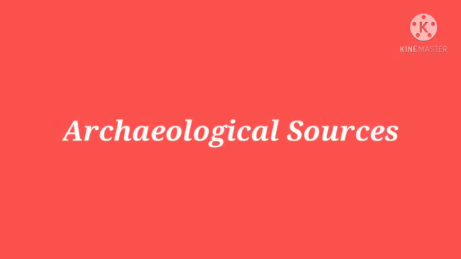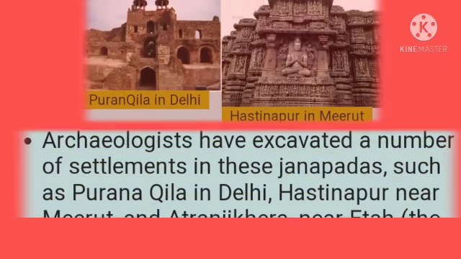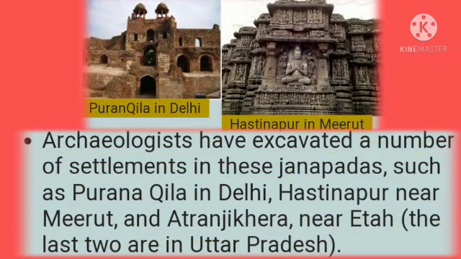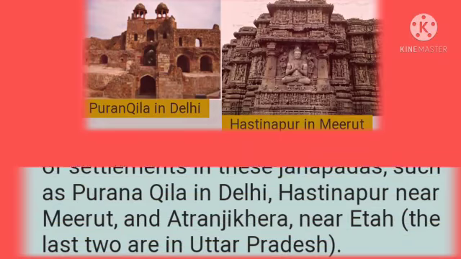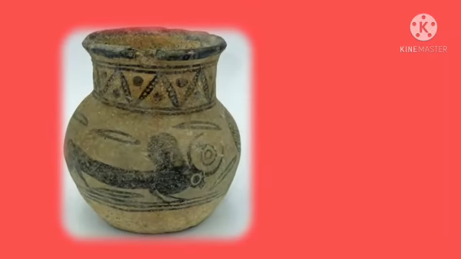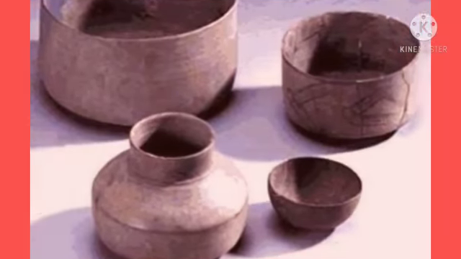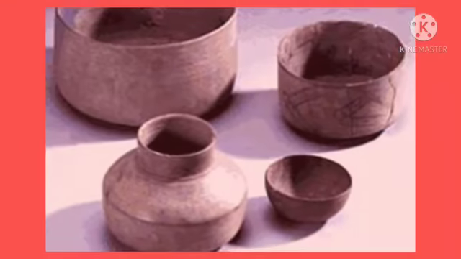Next, archaeological sources. Archaeologists have discovered a number of settlements in Janapadas like Delhi, Meerut and Etah. They have also found grey or red earthen pots from these sites. They have also found a unique kind of pottery known as painted grey ware. It mainly comprises plates, bowls, and pots decorated with geometric designs.